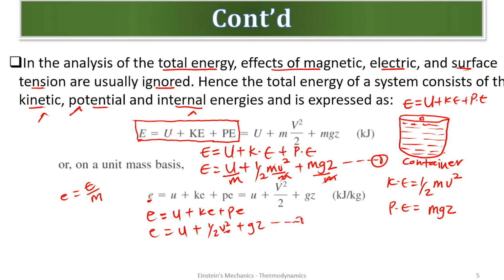This mass will give us gz for that. So let these equations be in your mind. It's very simple. Internal energy plus kinetic plus potential will give us the total energy on a system. And if you want the one per unit mass, it is given as u plus ke plus pe. But when you are further reducing it, you have to make the analysis well and see that for the unit mass, the masses are gone. Are we good? It's very simple.